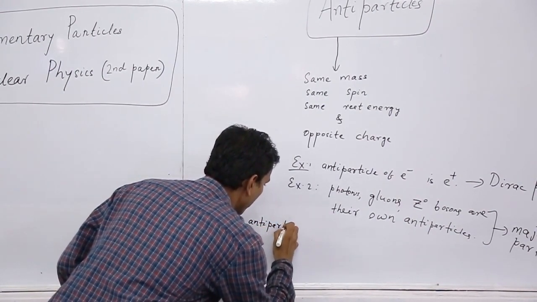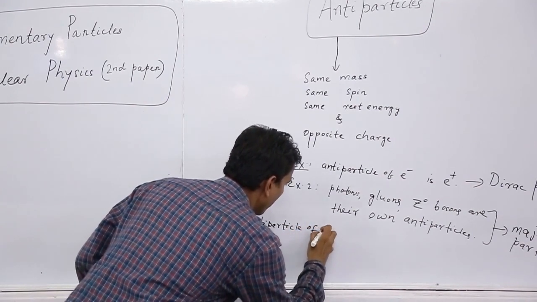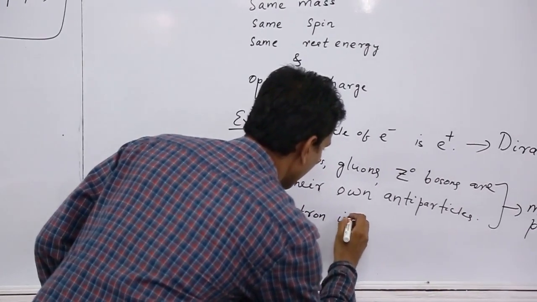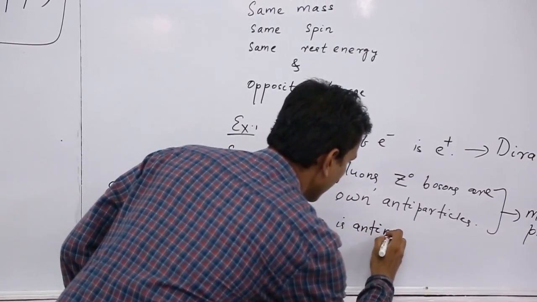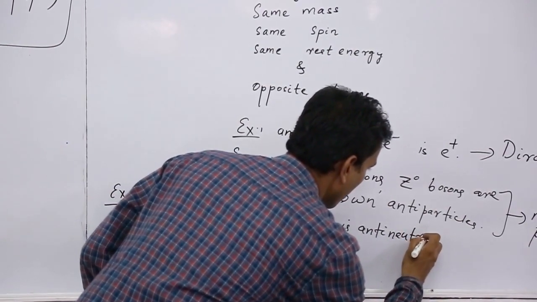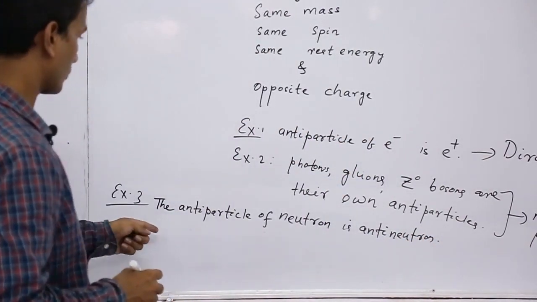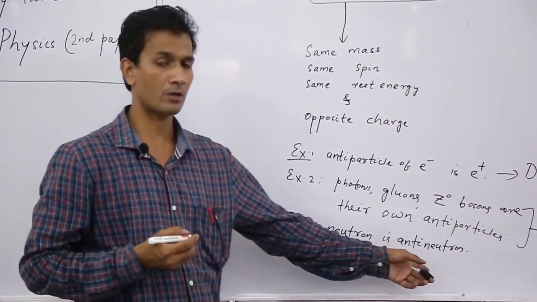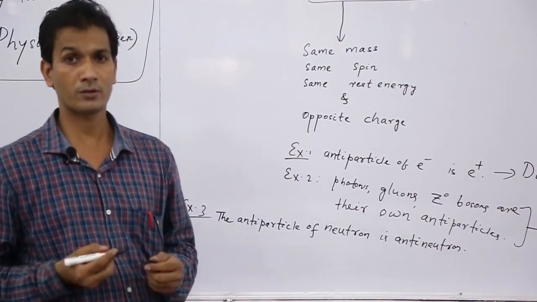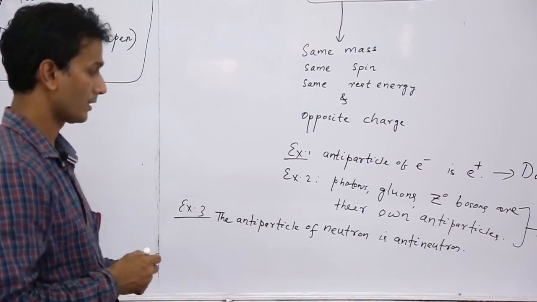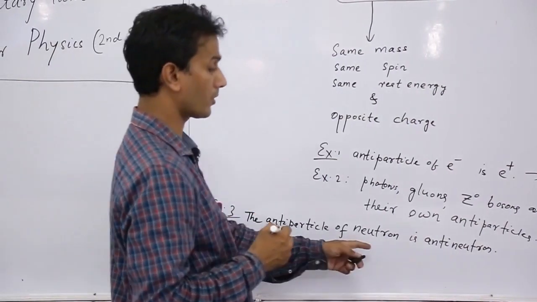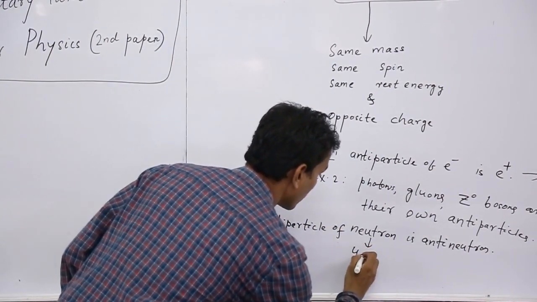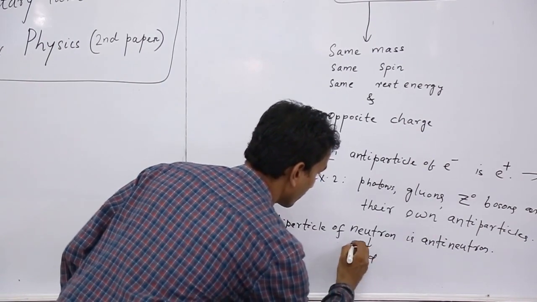We know that neutron is a neutral particle. So its antineutron must be neutral. So how can we distinguish between neutron and antineutron? Because we know that neutron is formed by 3 quarks. Those quarks are 1 up quark and 2 down quarks.